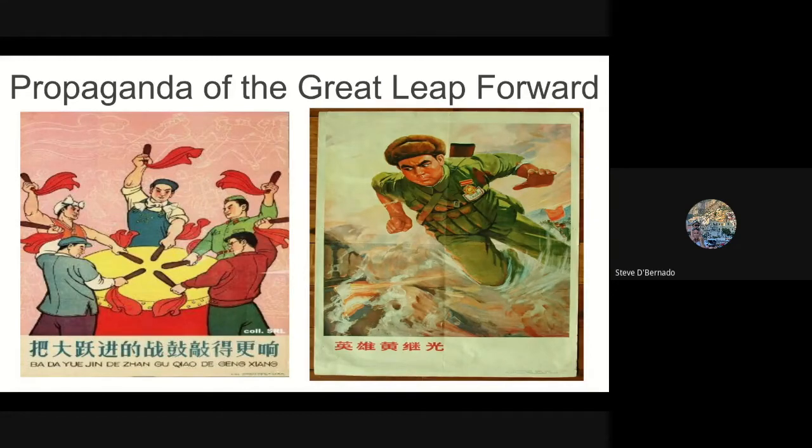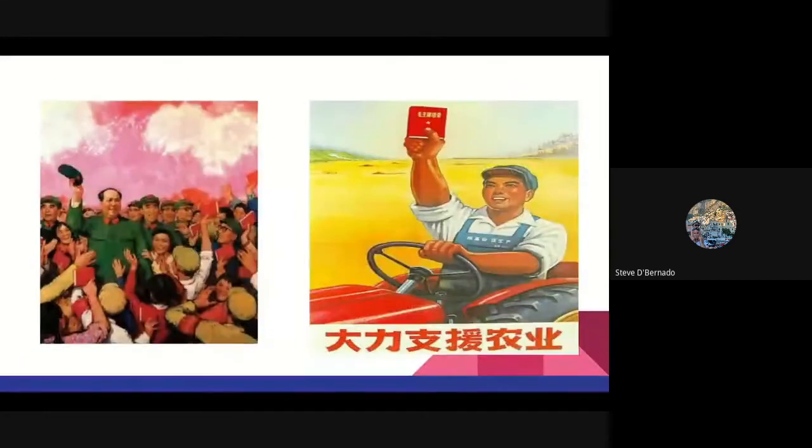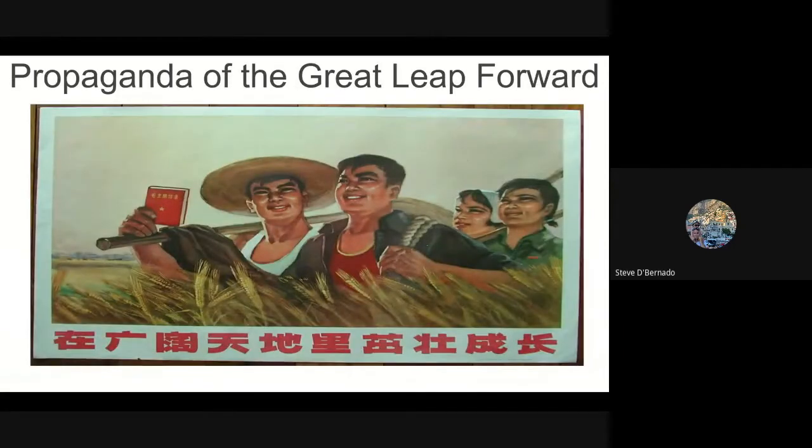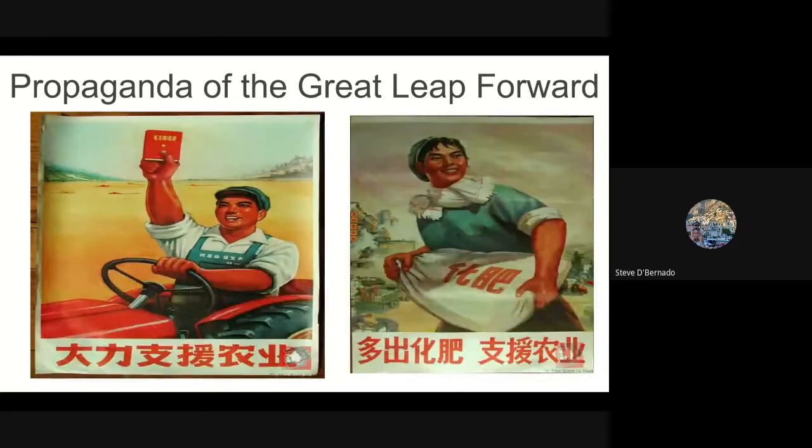What I want you to look for is detail. Look at the details of the images. Make sure you look at facial expressions, posture, and the environment around the individuals themselves. You see things start to pop up that are very similar.